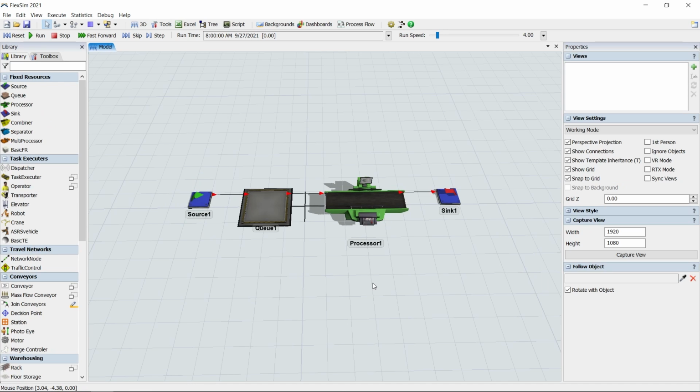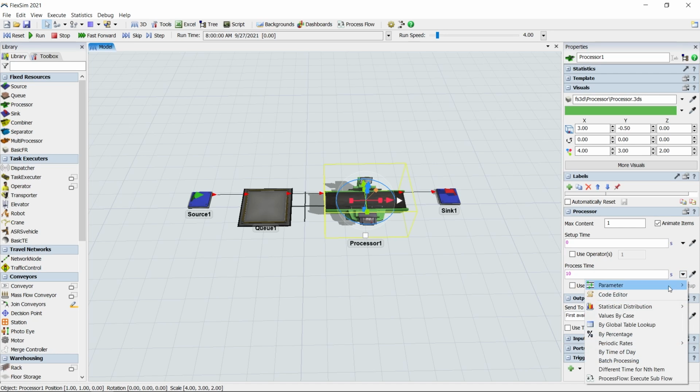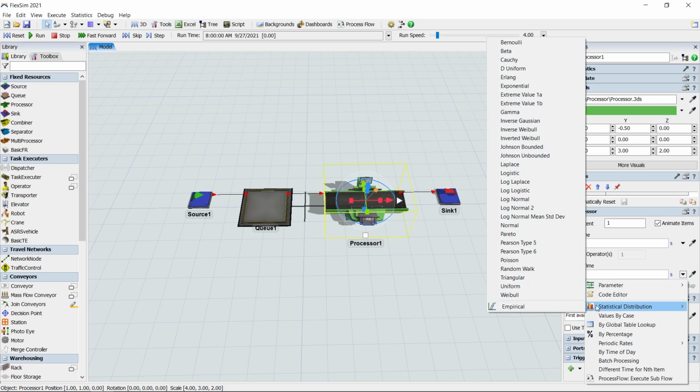We also have some observations for our processor, which represents our testing station. Left-click on the processor to bring up its properties, and then find the process time field in the processor area. The default value is a static number, so click the black arrow to the right of the field, hover over Statistical Distribution, and choose Triangular.